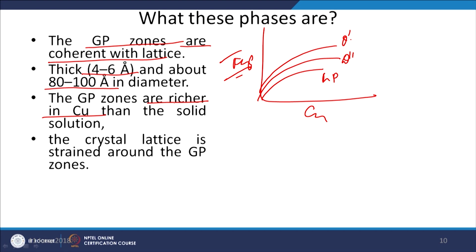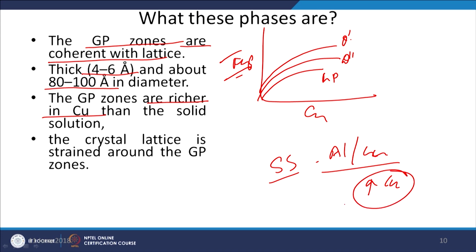So, these are basically the solid solutions of copper and aluminum having a higher percentage of copper, and since the GP zones are coherent with the lattice in the solid solution, the lattice is strained around the locations wherever GP zones are present.